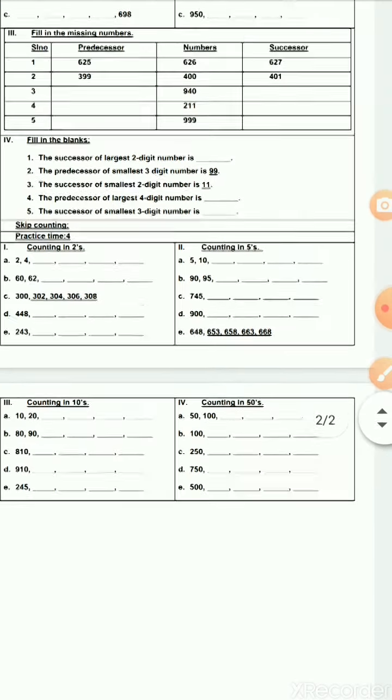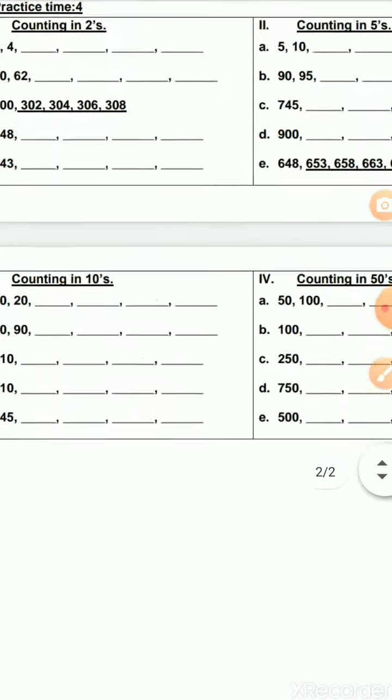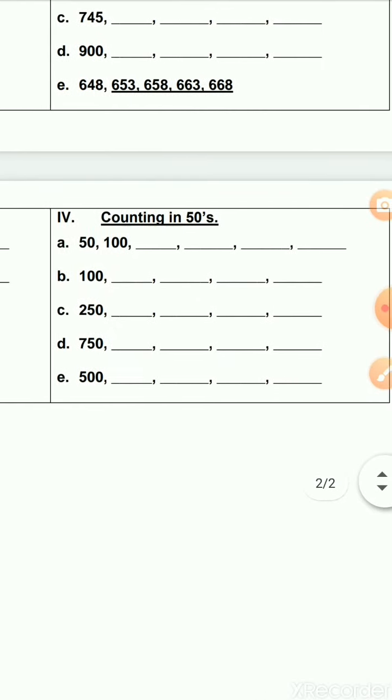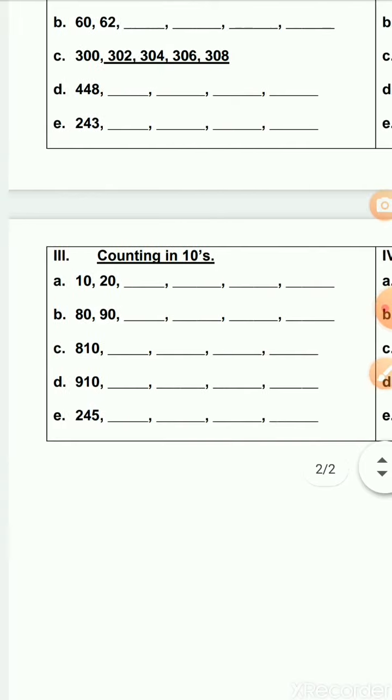So hope you all can do it. This counting in tens we already saw in the textbook pages. So you can do it on your own, I think. I don't want to explain it. Can you do it, children?